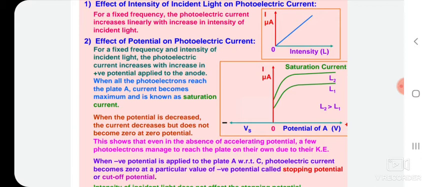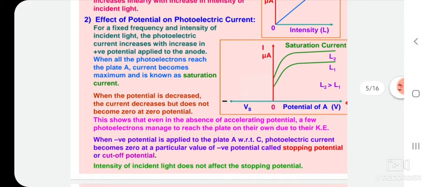When negative potential is applied to the plate with respect to the cathode, the photoelectric current becomes zero at a particular value of negative potential. That potential is called the stopping potential that we discussed earlier.